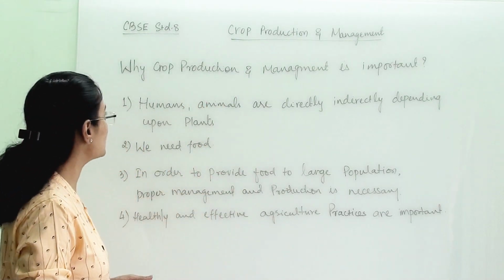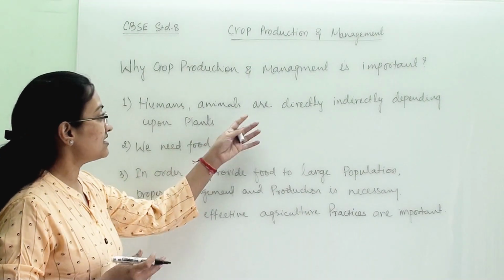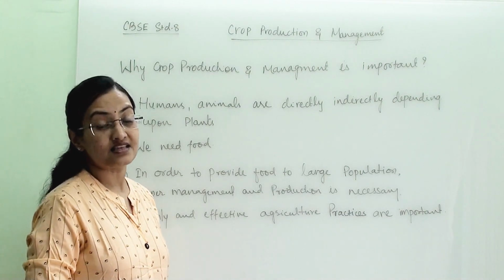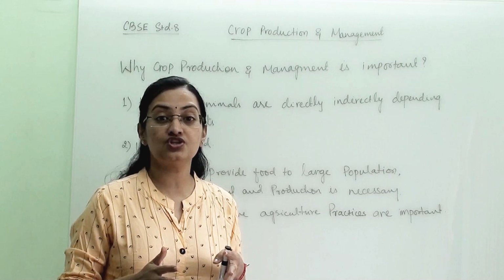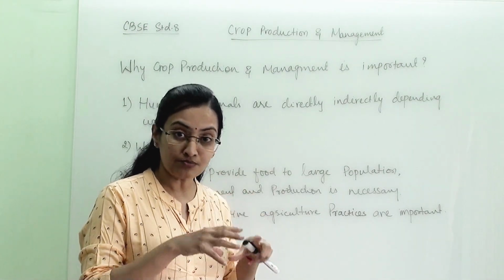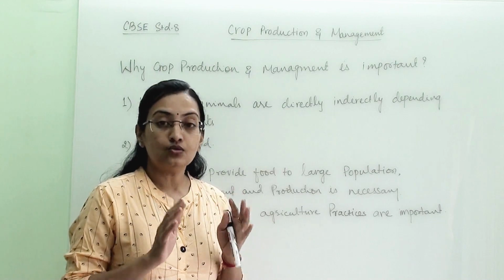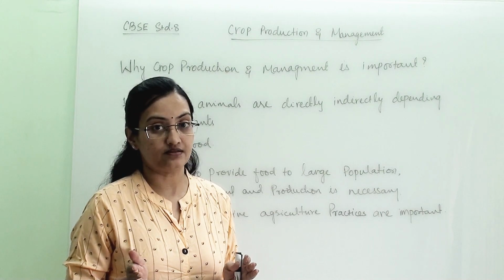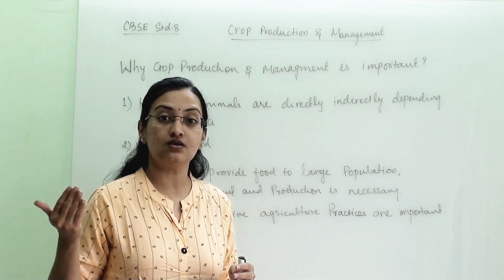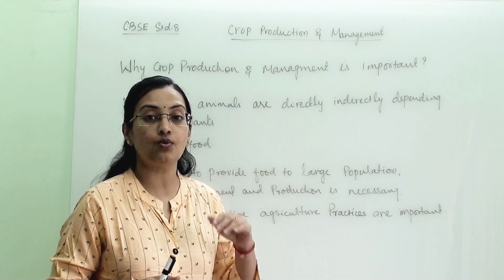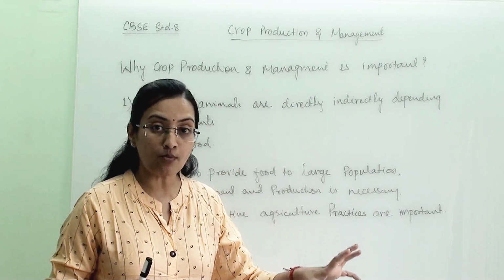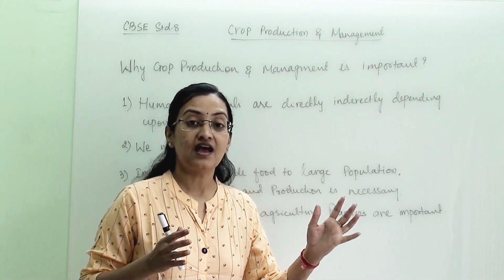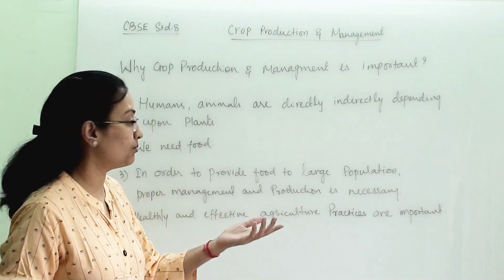These are some of the reasons. Humans and animals are directly or indirectly depending upon plants. This we have already learned in 7th standard, that each and every food chain starts from autotrophs, from plants or vegetation. They are the only ones who make their own food with the help of solar energy. So bees and other animals and organisms are directly or indirectly depending upon these plants, and the crops or vegetation we are cultivating.